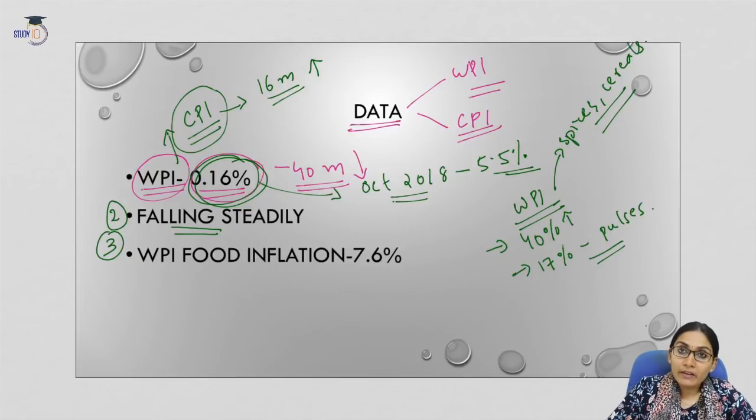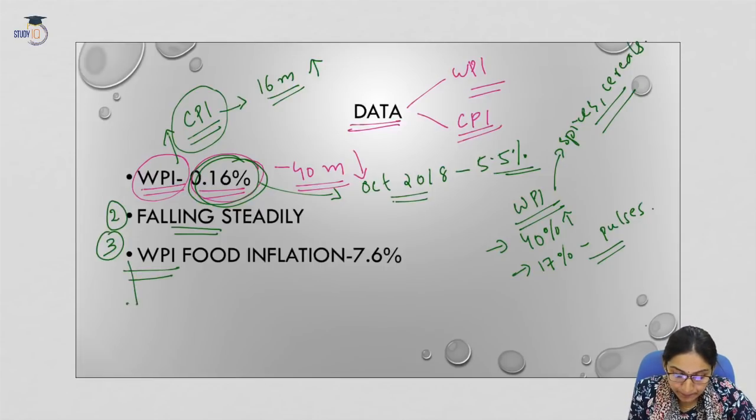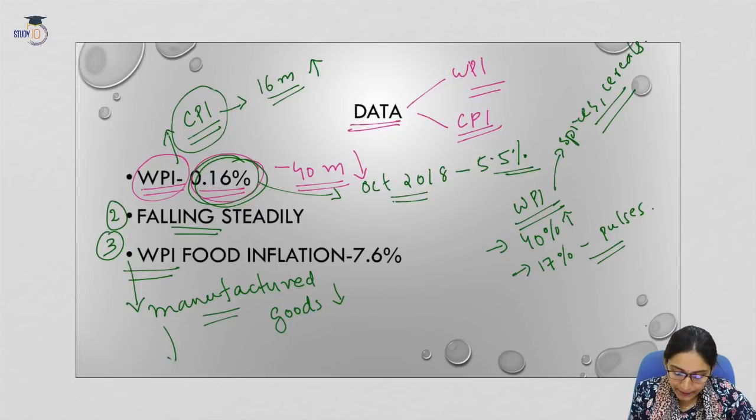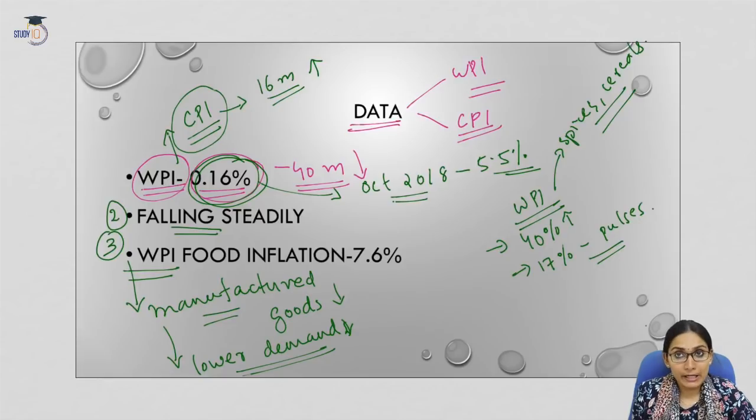So even though the food commodities at the wholesale level have increased in price, the WPI has decreased, and this is a 40-month low. Now what is the reason? The reason is that there is a steady decrease in the inflation rates of manufactured goods. So the manufactured goods have registered a decrease in the inflation rates, and this is because there is a lower demand for manufacturing goods in the economy. So when there is lower demand, the supply also will fall, the prices will also fall. So that is why the manufactured goods have registered a low level of inflation.